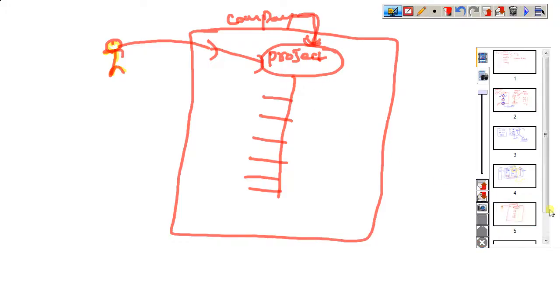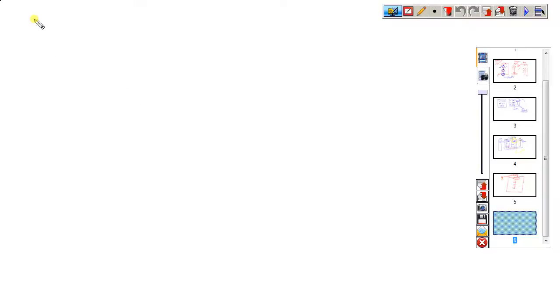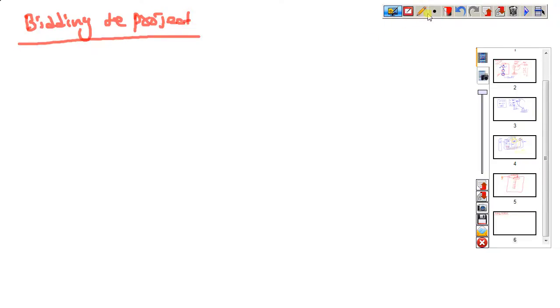So how do we get the project? For that purpose we go for a concept called bidding the project. What is bidding the project? For example, this is one client, and this client has one project.